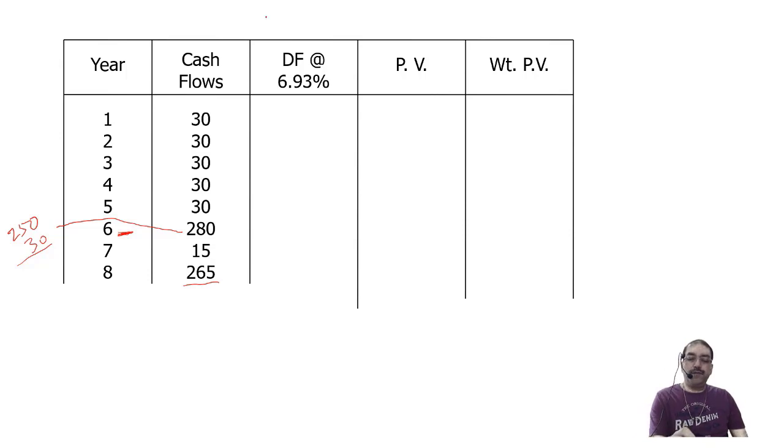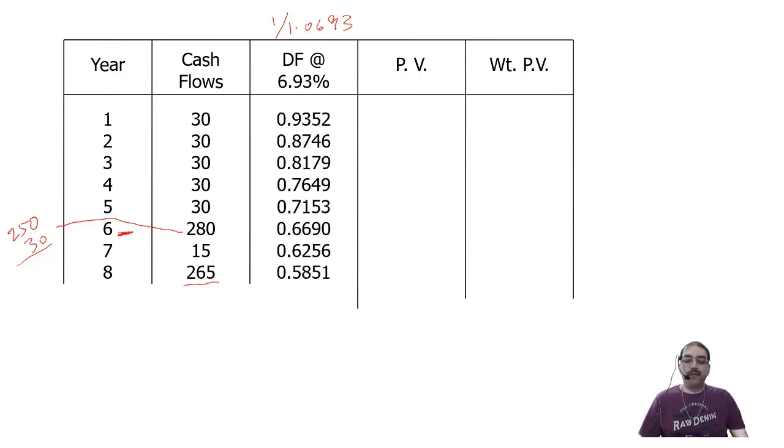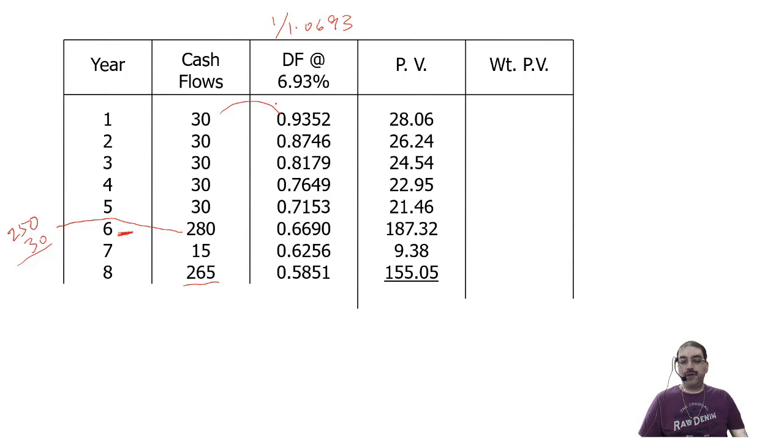Discounting factor 1 divided by 1.0693. Up to 4 decimals you will go on calculating. Multiply the cash flows into discounting factor. You will get present values. Take the total of all the present values. You will get 475.